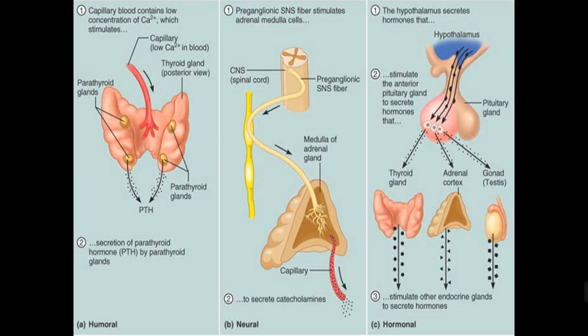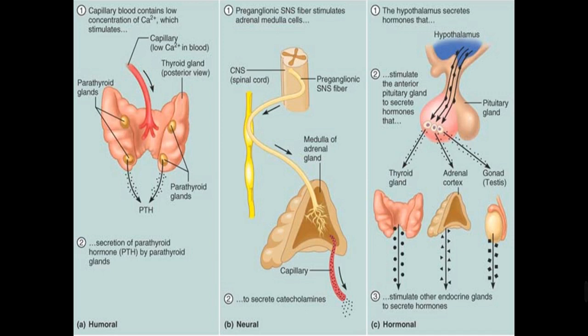For example, in the first one, capillary blood contains a low concentration of calcium, which will stimulate the parathyroid gland to produce the parathyroid hormone. So the parathyroid hormone will be secreted into the blood. The effect is humoral, meaning by the blood.